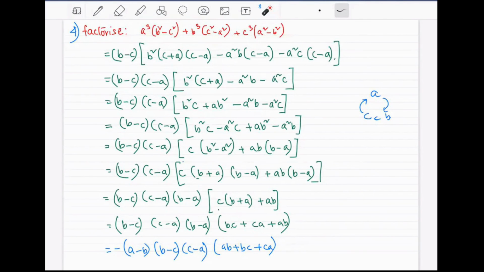This is very long. I think there might be at least about 10, 12 steps there. So don't try to memorize it, okay? Don't try to memorize it. The only formula you need to understand is a square minus b square. What's the formula of this? And what's the formula of a cube minus b cube? If you understand this, with enough practice, this is a very easy part.